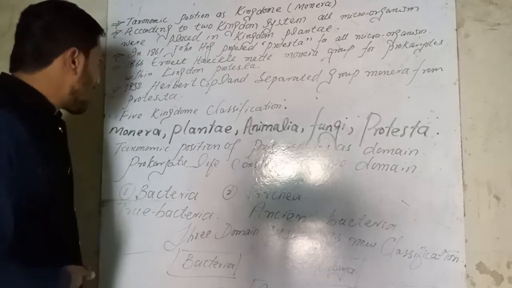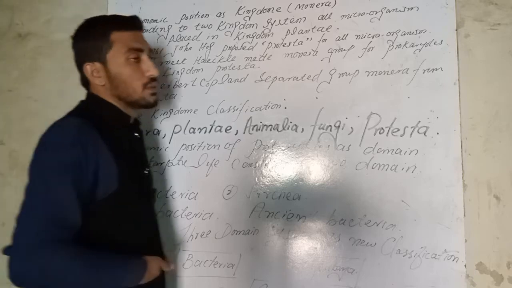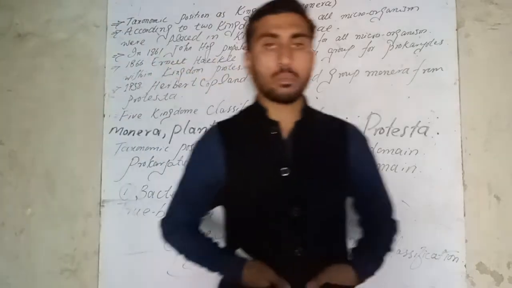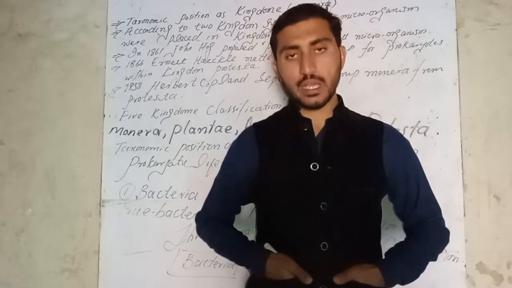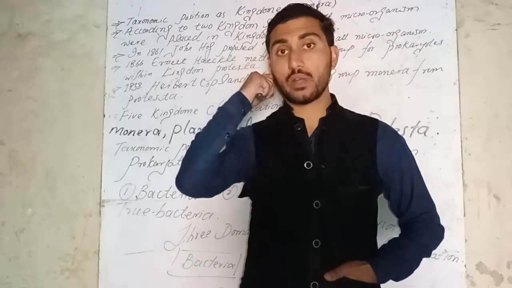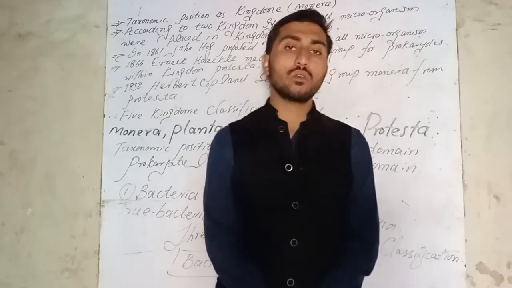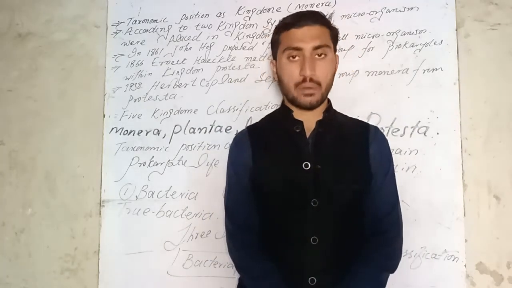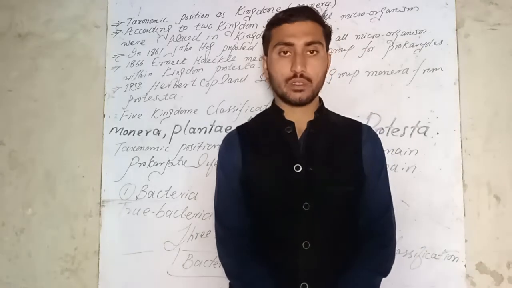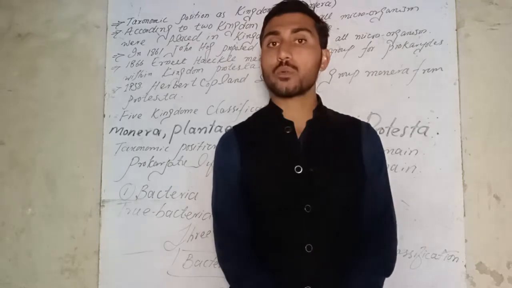In 1938, Herbert Copeland separated group Monera from Protista. Now, what did Copeland do? He separated the Monera from the Protista group. He made it a separate kingdom, that is kingdom Monera. He gave the status of a separate kingdom to the Monerans, that is bacteria. So we know that they are prokaryotic.